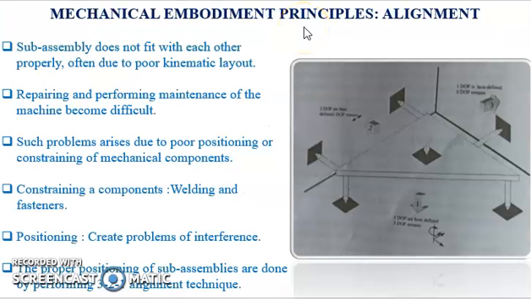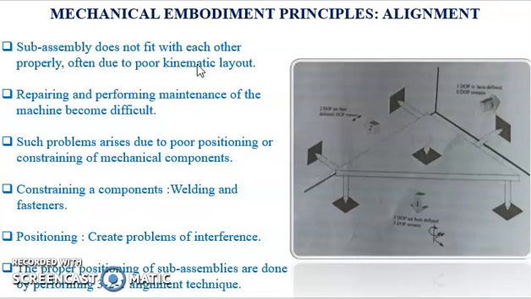The second principle is alignment of bodies. Often subsystems of an assembly do not fit well with respect to each other in the complete assembly. This happens due to poor kinematic layout. Some examples are circuit boards that do not fit, an automobile or bus frame, or casings that may not fit properly around the internals of a machine. This will result in a frustrating situation while performing repair and maintenance operations of such a machine.